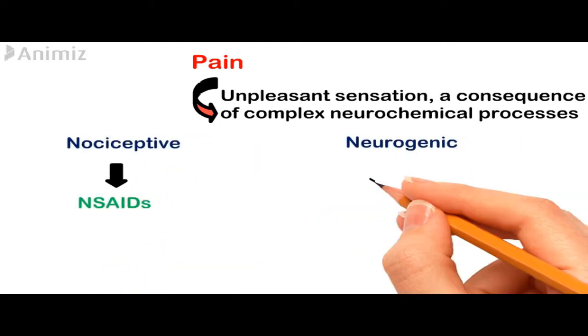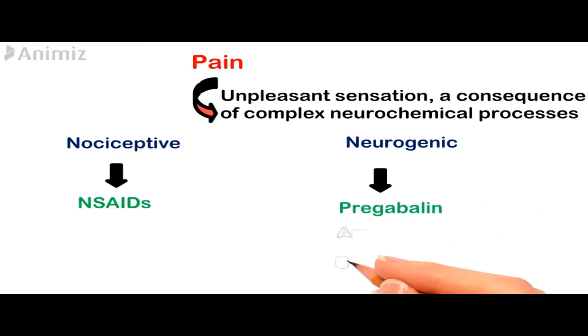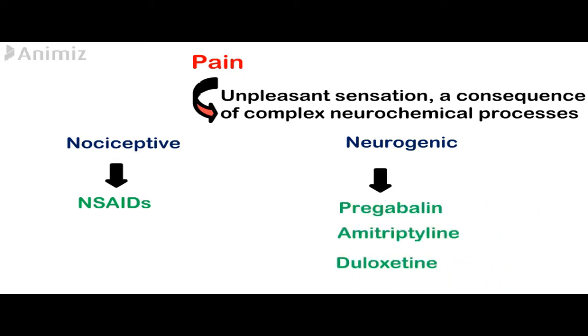In this video we will talk about opioids and their mechanism of actions. If we start with what pain is, it is defined as an unpleasant sensation that can either be acute or chronic, and it is a consequence of complex neurochemical processes in the peripheral and central nervous system.